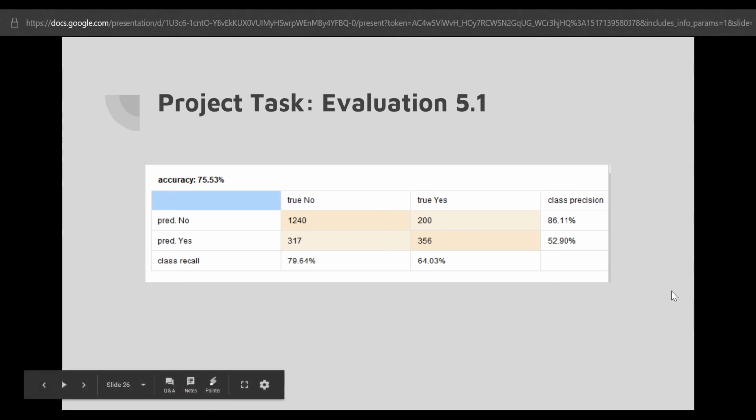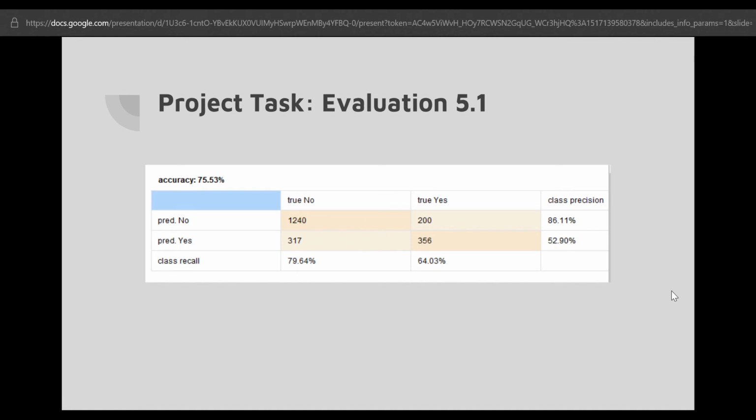Looking at the third column of the matrix, of all the 556 testing examples which were actually yes in the labeled data, 356 of the examples were predicted yes by the model correctly, while 200 of the examples were predicted no wrongly. This hence gives rise to an overall class recall of 64.03%.